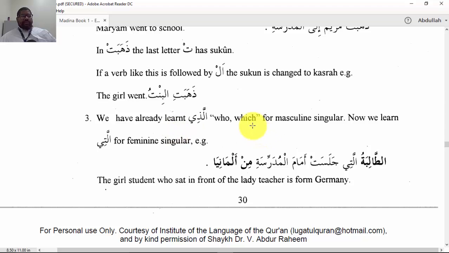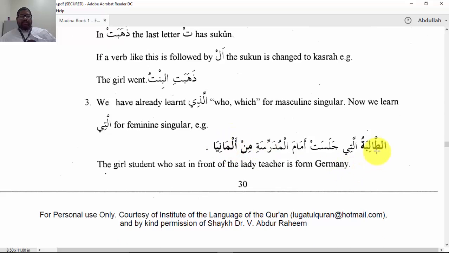So we have already learned, again, for concept number 3, we've already learned alladhi. Alladhi is the masculine form, is who or which or the one. Now we're going to learn the feminine form is allati, the feminine singular form. All right. So here we have الطالبة التي جلست أمام المدرسة من ألمانيا. The girl student who sat in front of the lady teacher is from Germany.